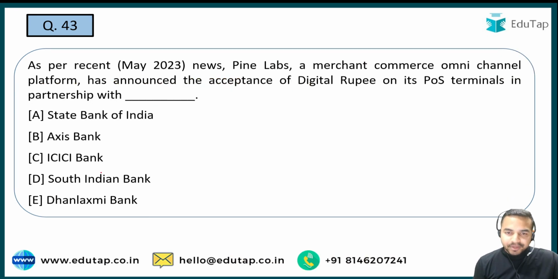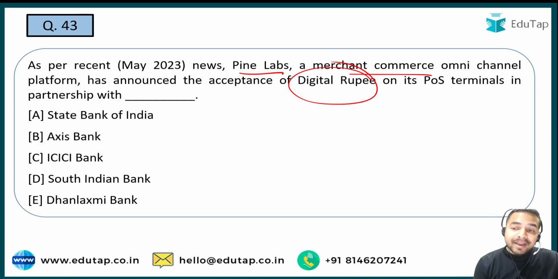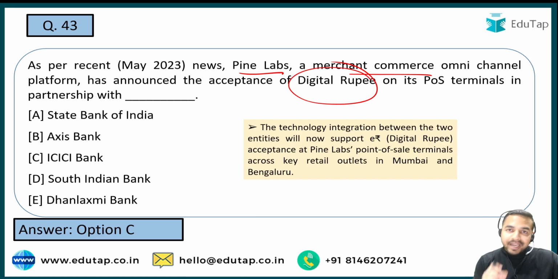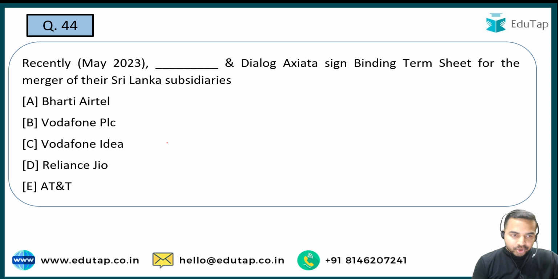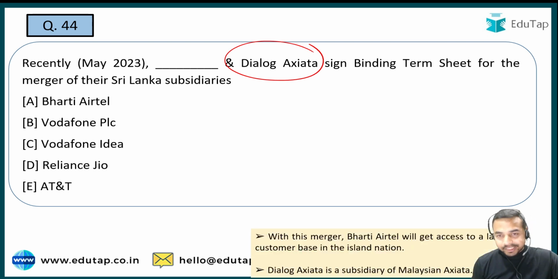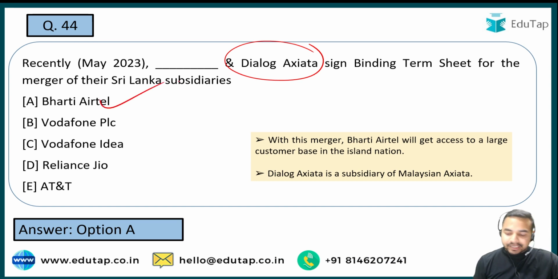Now the next question. Pine Labs, which is a merchant commerce omni channel platform, has recently announced the acceptance of digital rupee on its POS terminals in partnership with which one of the following banks. With which bank has Pine Labs made this announcement, that they are going to accept the digital rupee on its POS terminals? The name of that particular bank is ICICI Bank. Next question. Here you are required to identify the name of the organization along with which Dialog Axiata has signed a binding term sheet for the merger of the Sri Lanka subsidiaries, and the name of that organization is Bharti Airtel. Next question.